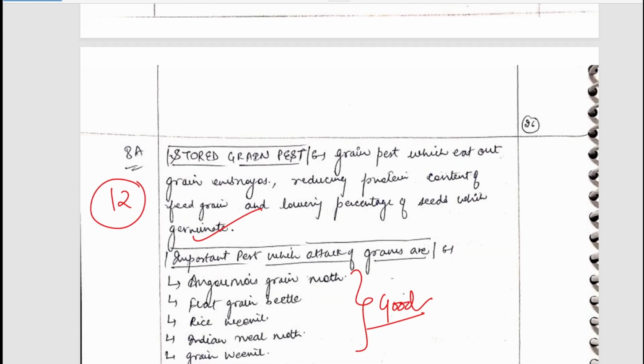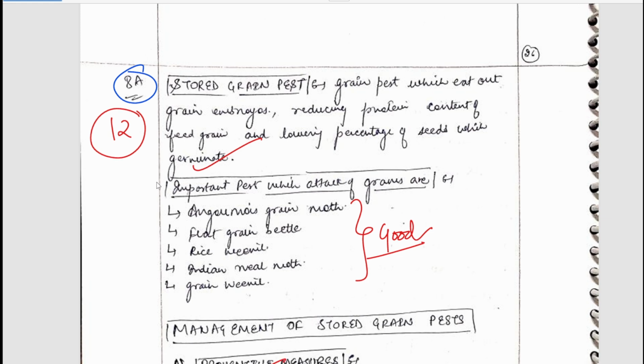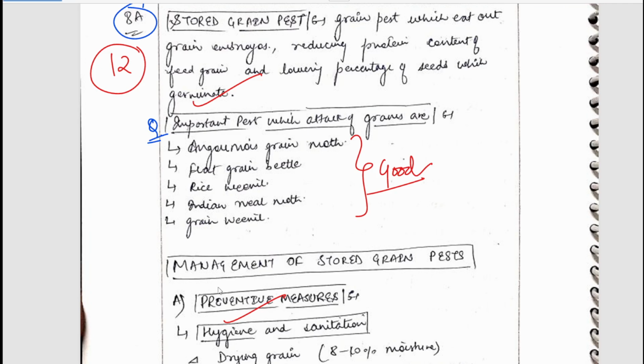Now the next question which the student has attempted is question number 8. Question 8 is to enlist some stored grain pests which attack gram. So this is the first part. We have to mention the stored grain pests which attack gram, and discuss the preventive and curative management of stored grain pests. Let's see how the student has answered.